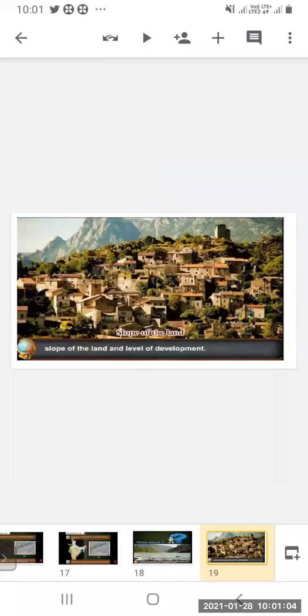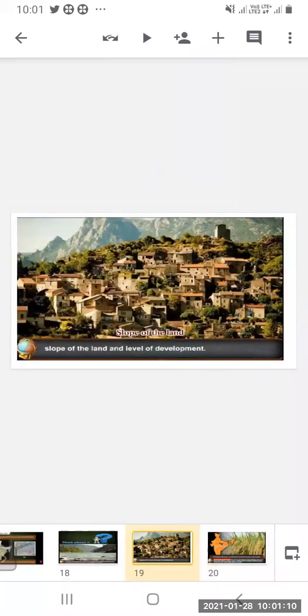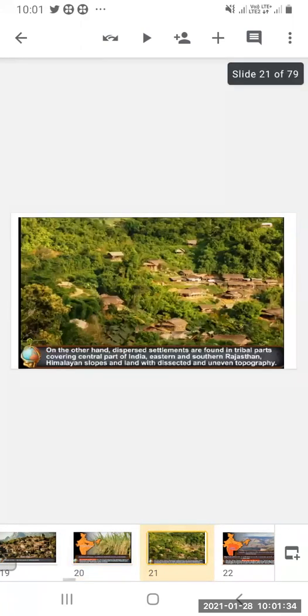So you can see the houses, dispersed settlement. These are the dispersed settlement. Now, nucleated settlement. Nucleated settlements are found throughout the plateau region of Narmada. We have already seen these are found in the Narmada Valley, paddy lands in Bihar, UP, Vindhya Plateau, and several other cultivated parts of India. So this is the paddy crop you can see. On the other hand, dispersed settlements are found in the tribal parts covering central part of India, eastern and southern Rajasthan, Himalayan slopes, and lands with dissected and uneven topography. So this is the dispersed settlement.